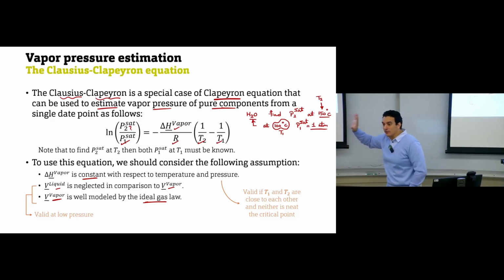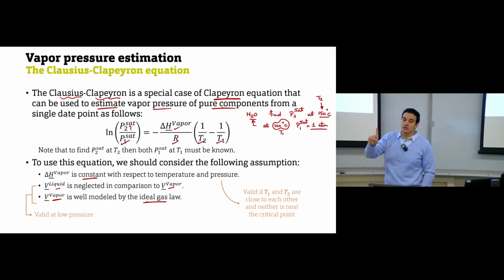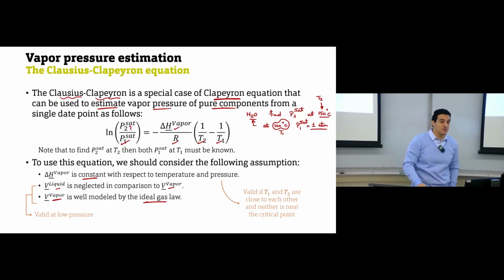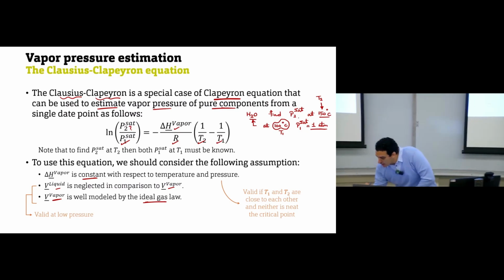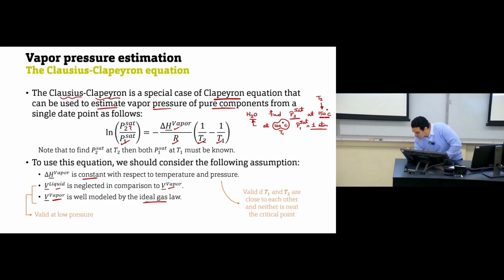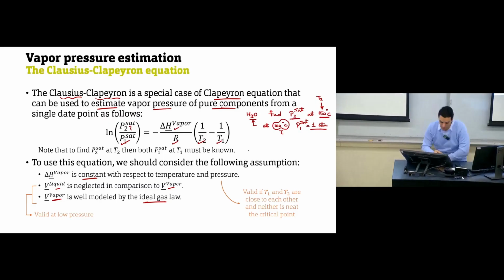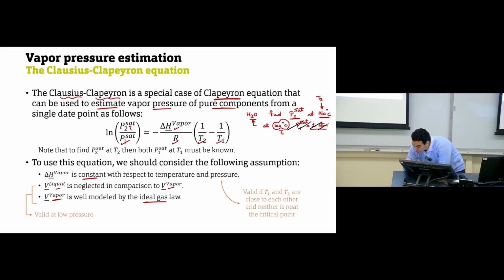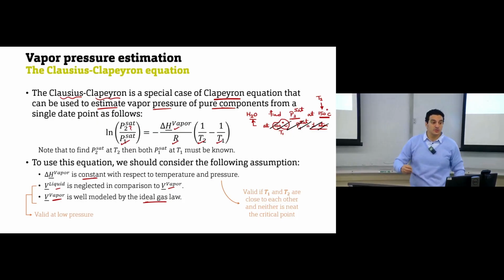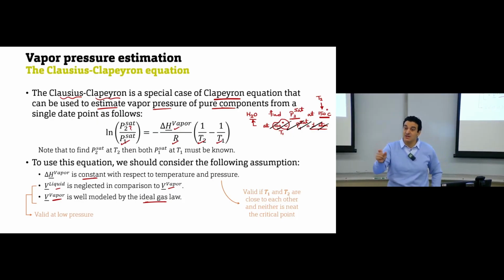But even if you have all of these conditions achieved, there is one important point in order to use this equation. You need to know T1 and P1 sat. This must be known. I can't tell you to calculate vapor pressure at 150 without giving you this information. Even if these assumptions are fulfilled, but you are missing this data, then you can't use this equation.